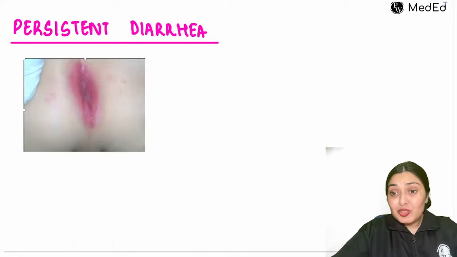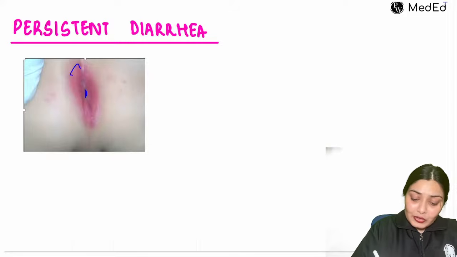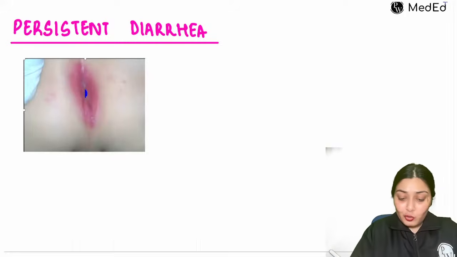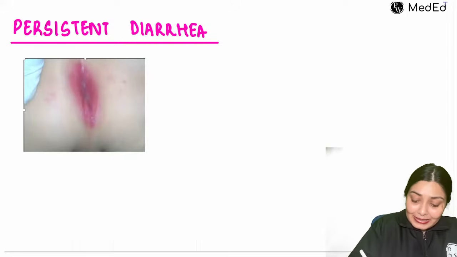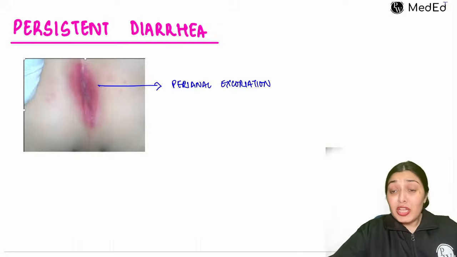What is happening in this picture? Not a very scenic look. This is the potty area of a child, and you can look around the anus. There is redness and excoriation. There is perianal excoriation. Can you appreciate it over here? What happens in persistent diarrheas? There is a lot of stool passing through, and for a prolonged duration of time, loose stools have been happening.